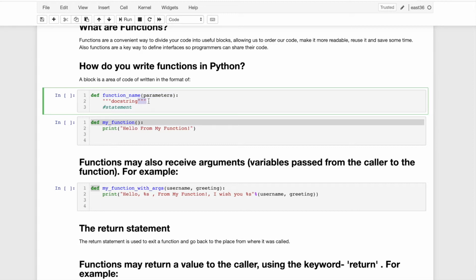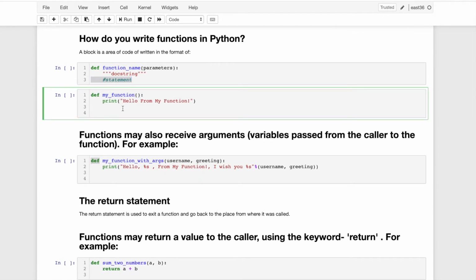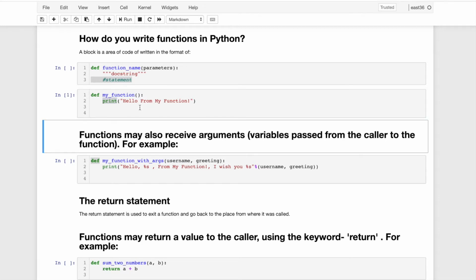Then we can write whatever instructions for the user for understanding purposes, like a docstring. Whatever we want to document for the function, we can write in the docstring, and then whatever we want to run in the code, that is the statement. For the example, I'm writing a function, my function, and I run the statement hello from my function. So I will run it here. This is a function with no arguments.